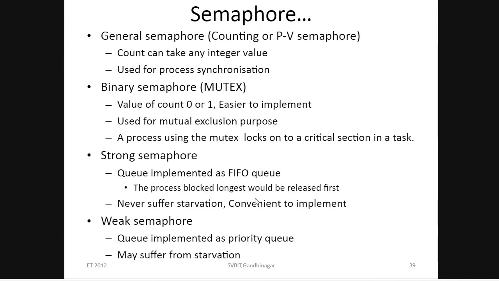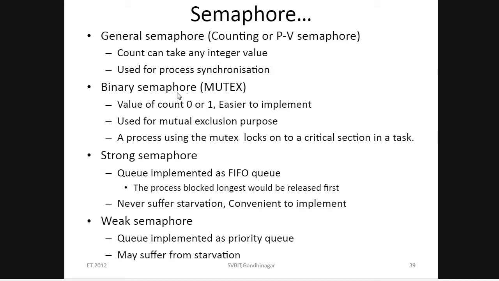These are the different types of semaphores in use. The first one is the general semaphore, that means counting or PV semaphore. Its count can take any integer value. It is used for process synchronization.